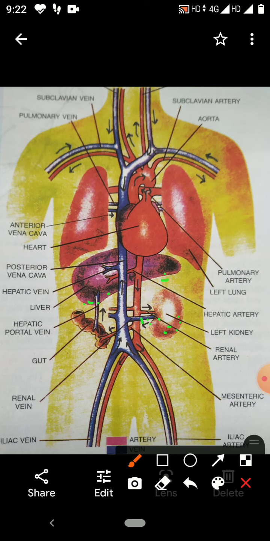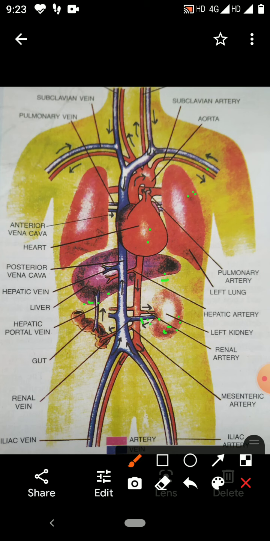Like this, they carry the blood to the lungs. There are pulmonary artery and pulmonary vein. The blood vessel which arises from the left ventricle and carries the blood to the different parts of the body is called aorta.